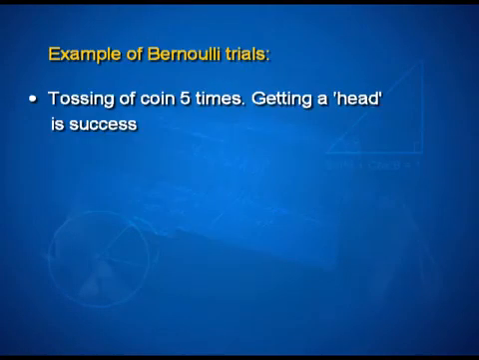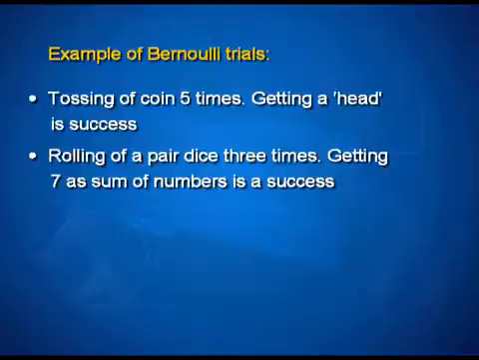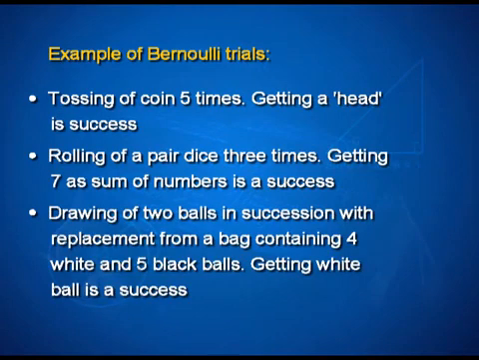If we look at an example of tossing a coin 5 times, getting a head being the success, then this is a case of Bernoulli trials. Rolling a pair of dice 3 times, getting 7 as the sum of numbers being a success, is again a situation of Bernoulli trials. If 2 balls are drawn in succession with replacement from a bag containing 4 white and 5 black balls, then getting a white ball is a success, again an example of Bernoulli trials.